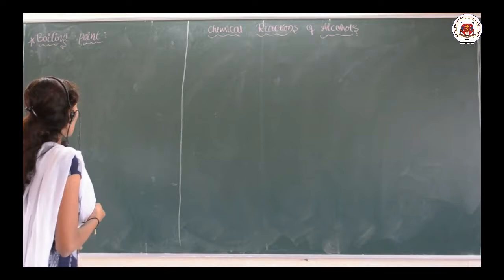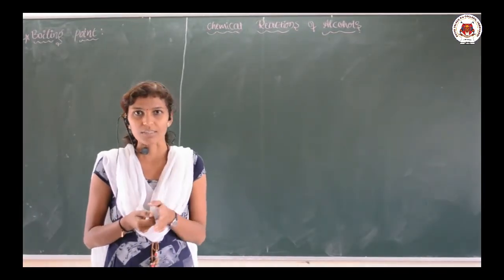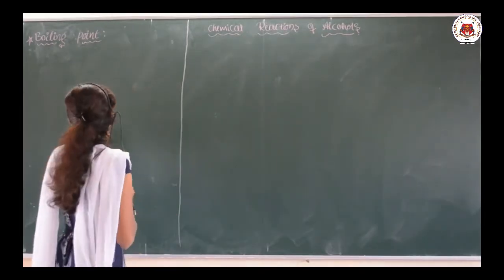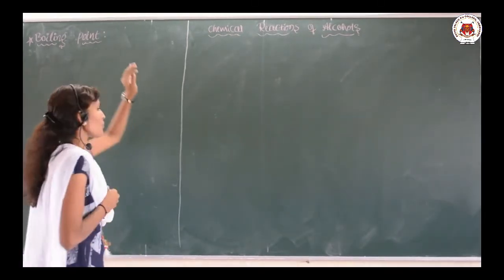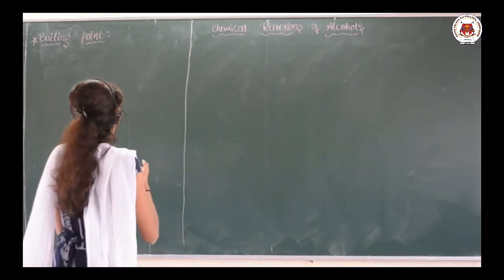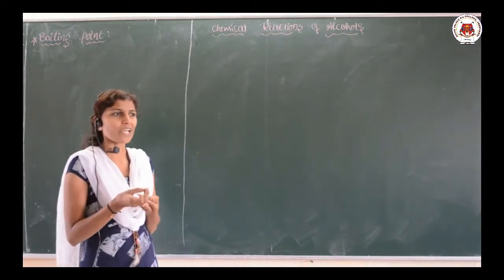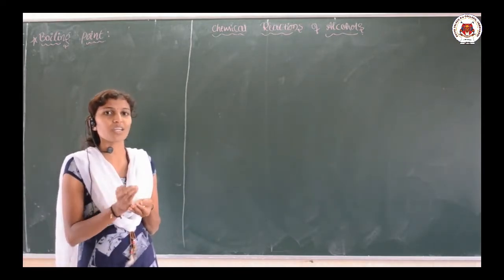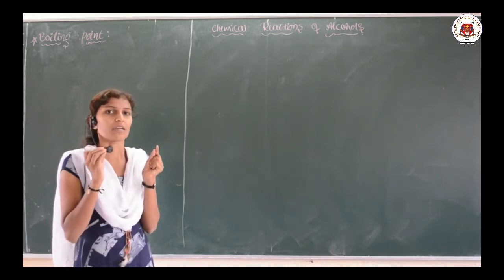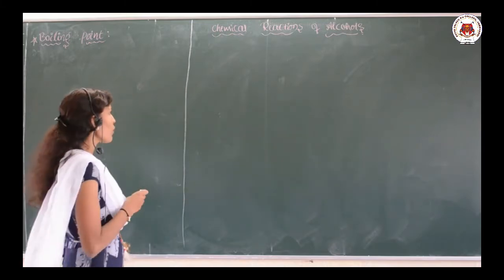And in our last class we discussed physical properties. In that, particularly, we discussed solubility, and in today's class we want to discuss one more physical property, that is boiling point. So exactly what is the meaning of boiling and boiling point? Boiling is nothing but whenever a liquid gets converted into its vapor, and the temperature at which it starts to boil is the boiling point.